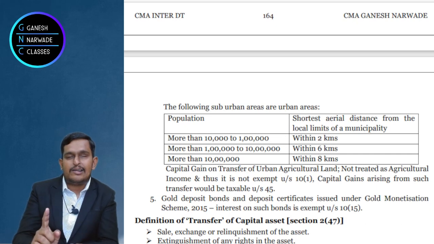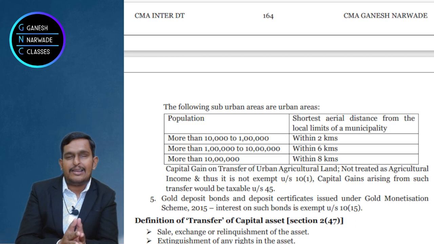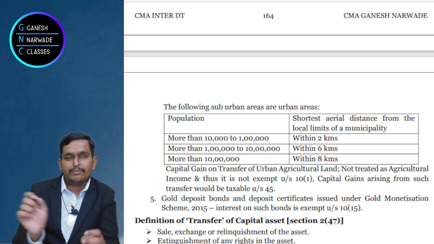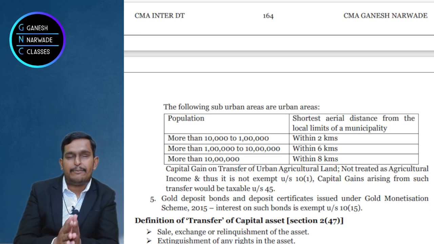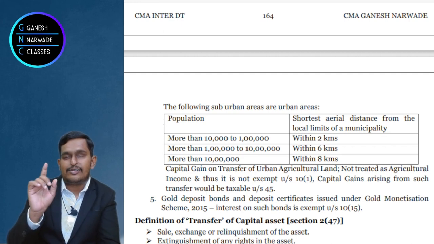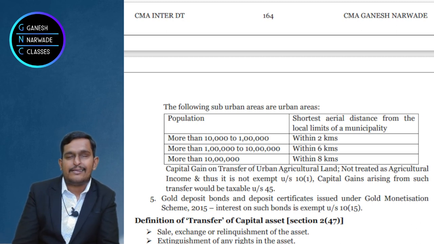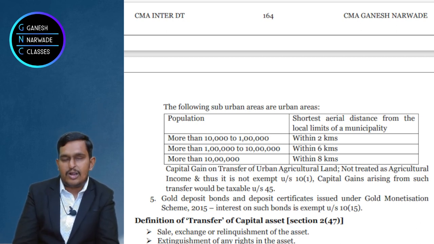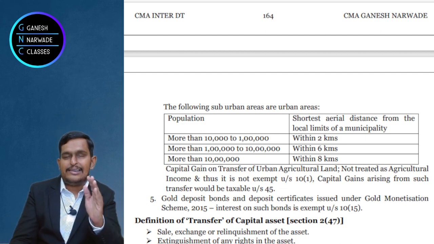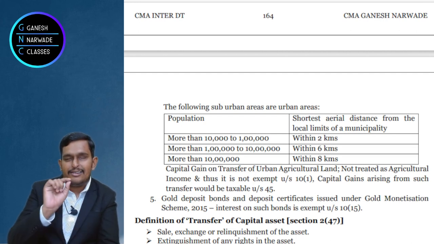Simple. Stock in trade is not a capital asset because it is taxed under the PGBP chapter. Movable personal effects is not a capital asset because it is loss making. Government doesn't want to actually get less taxes. But jewelry, archaeological collections, painting, drawing, sculptures, work of art is a capital asset even though they are personal in nature. Rural agricultural land in India is not a capital asset. And gold deposit certificate, gold bonds or gold monetization scheme is not a capital asset. And any interest on that is also exempt under section 10 subsection 15.